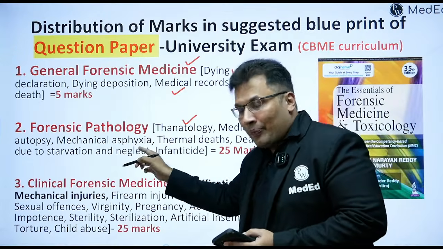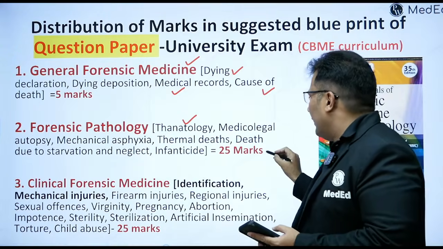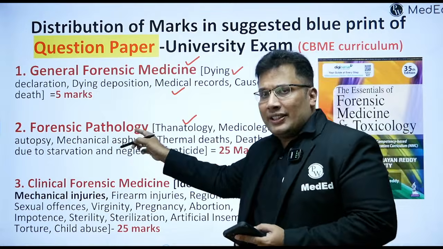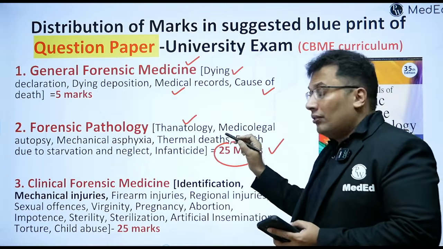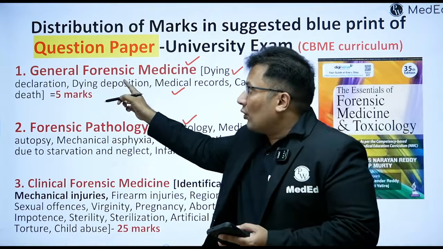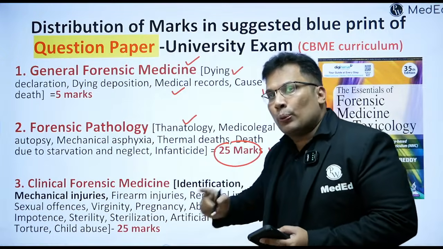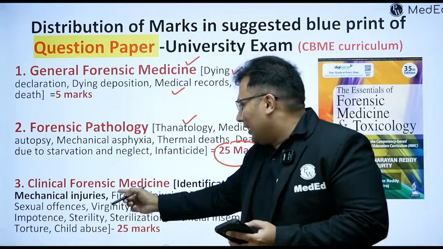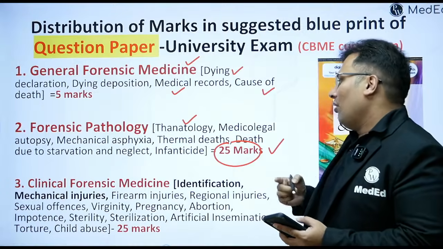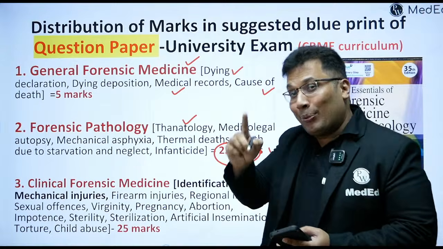Then asphyxia, thermal death, all this basically comes under forensic pathology, 25 marks. General forensic medicine, 5. Then clinical forensic medicine: the injuries, mechanical injuries, identification, firearm injuries, very important.